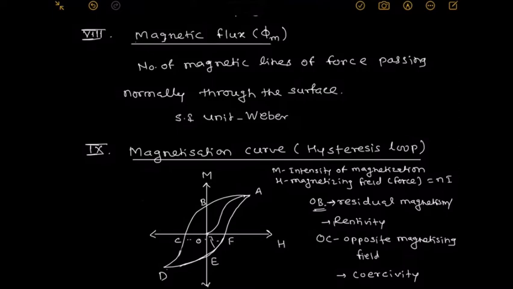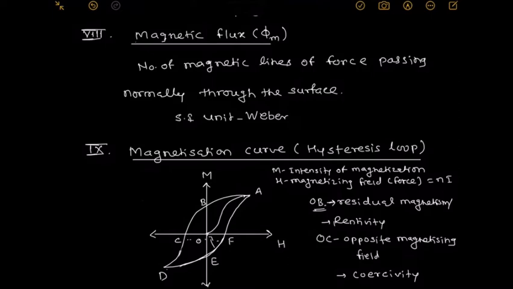Now, to bring M to 0 by demagnetizing the material completely, H is not 0. We say here H is not 0, but it is negative, meaning an opposite magnetic field is applied.